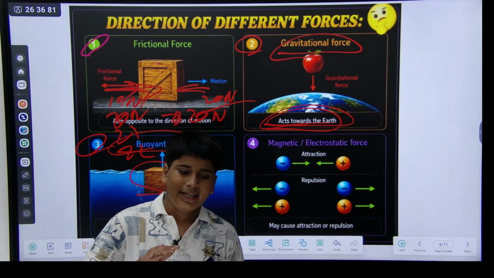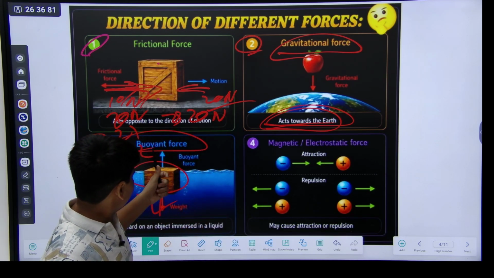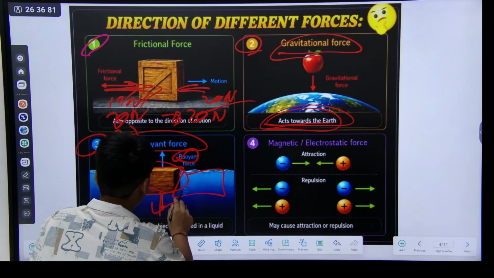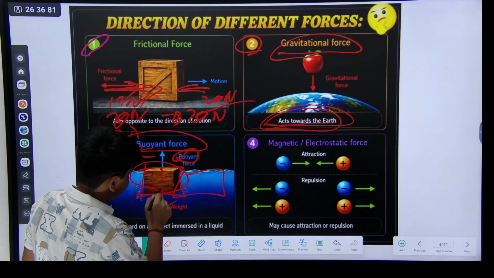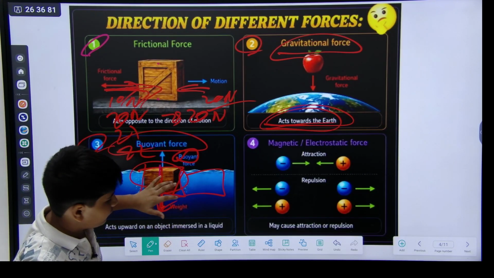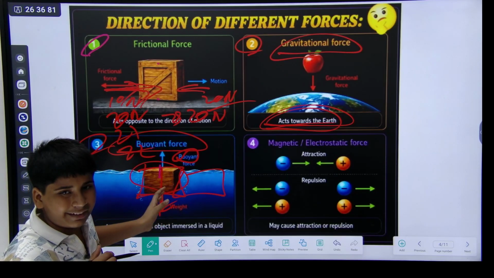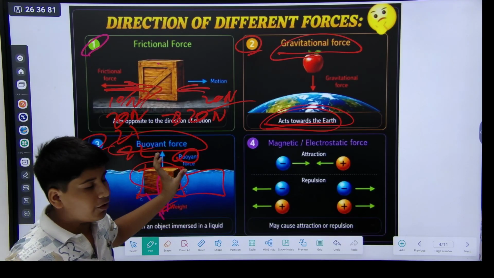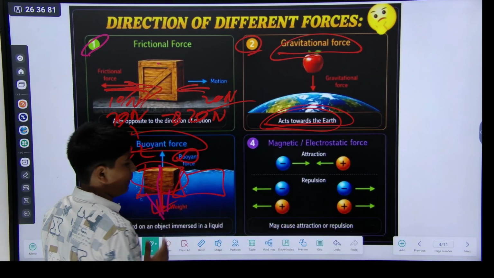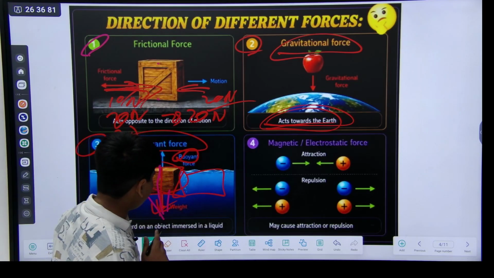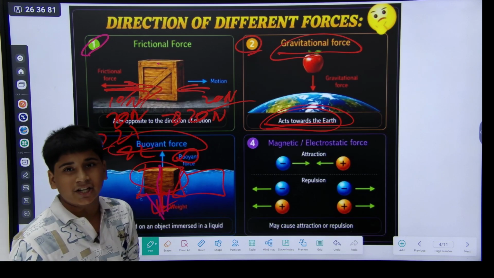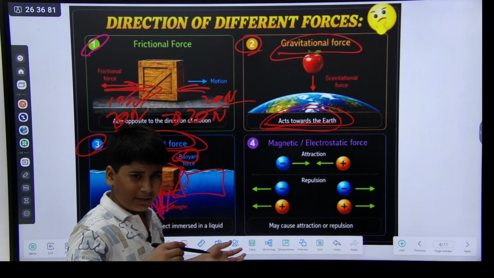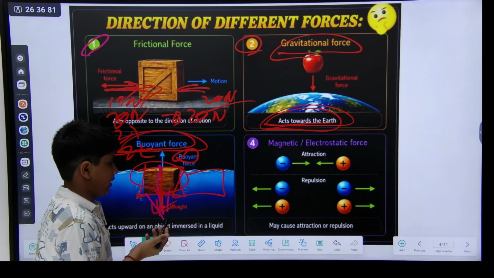Here is a block, and its weight and its gravitational force are pulling it down, but the buoyant force is pushing it upward. So if the weight and the gravitational force are higher than the buoyant force, it goes under.